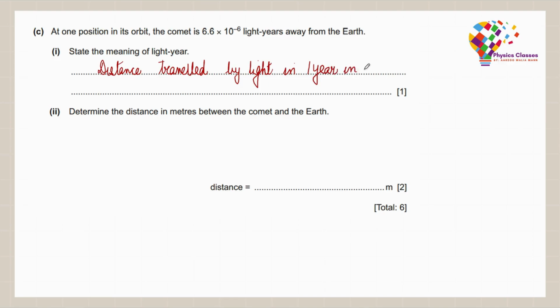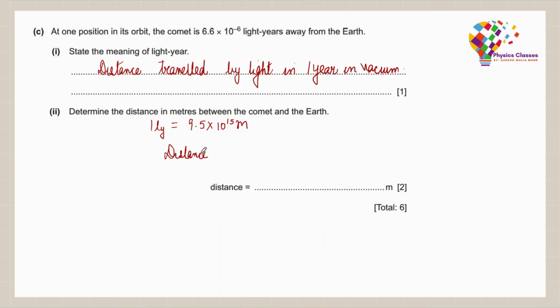Then determine the distance in meters between the comet and the Earth. So we know that 1 light year is 9.5 x 10^15 meters. Now because of this, if I want to calculate the distance, and they told us the distance is 6.6 x 10^-6 light years, so we just multiply.